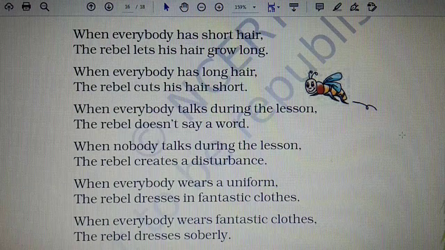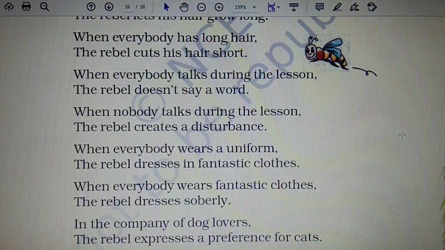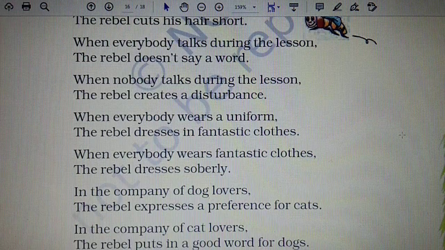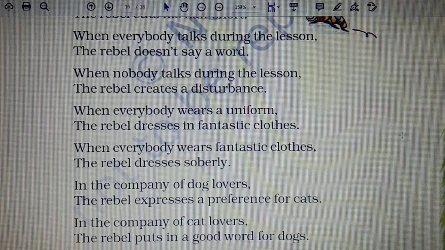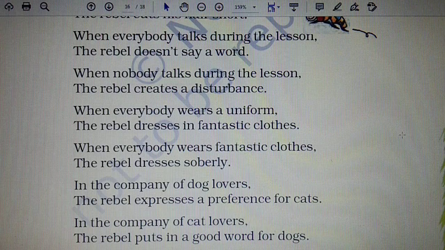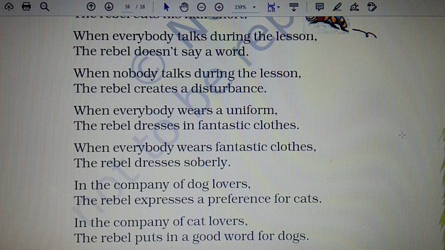Now, when everybody wears a uniform, the rebel dresses in fantastic clothes. When everybody wears fantastic clothes, the rebel dresses soberly. Now, fantastic means when you wear party clothes, party wear, where so many exclusive designs are there on such clothes. So, that is fantastic. And soberly means when you are dressed in a very simple manner.